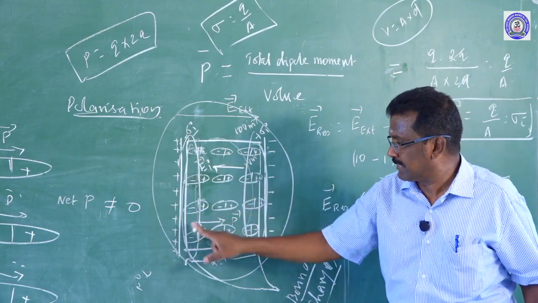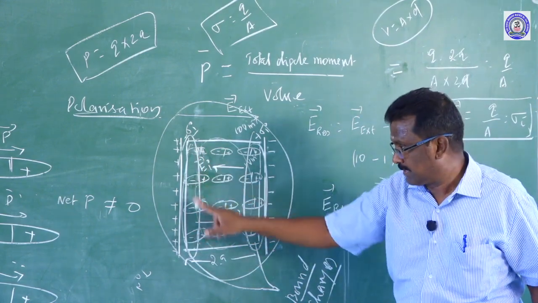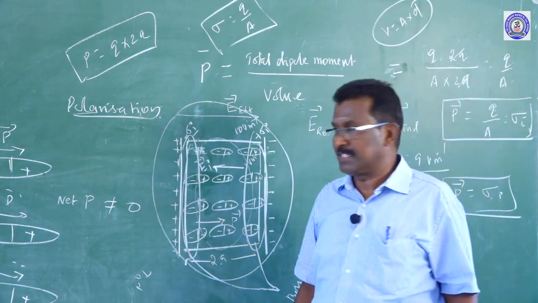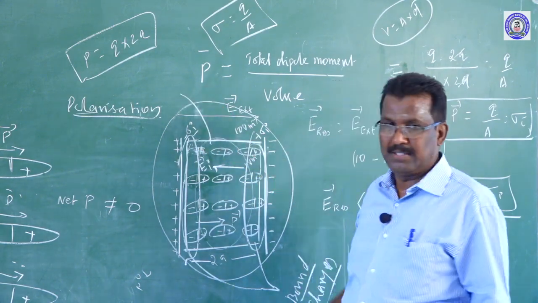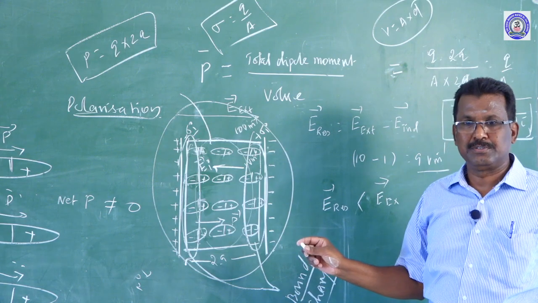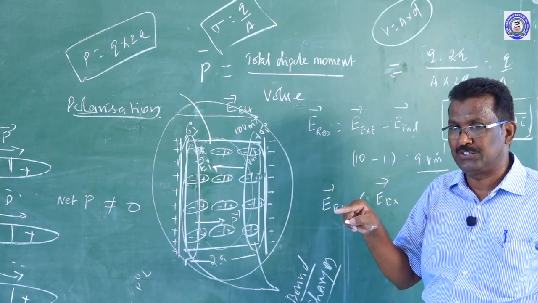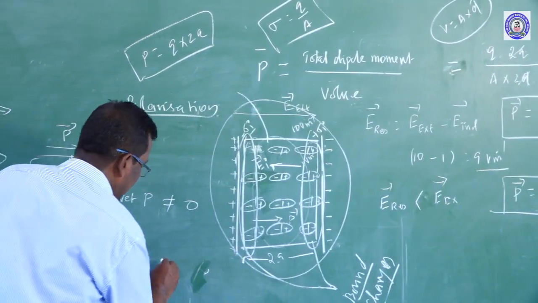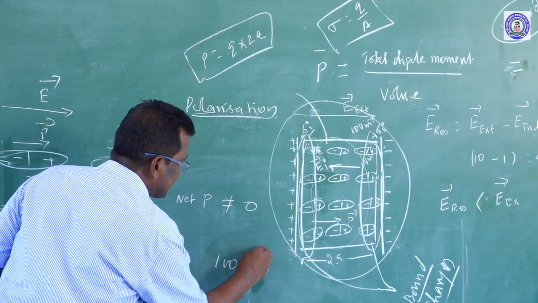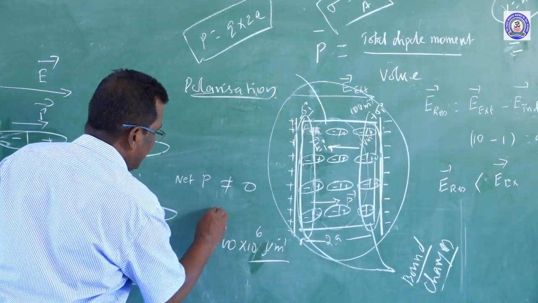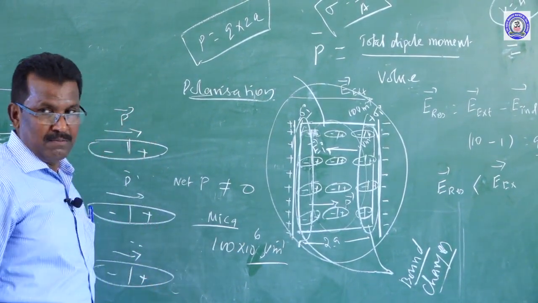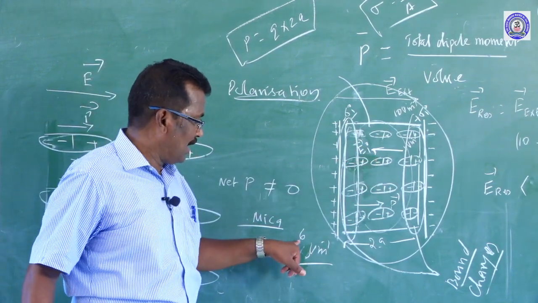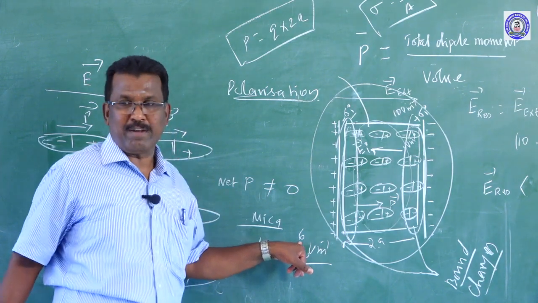See, these charges I already mentioned are called bound charges. Suppose mica is placed between two parallel plates. The electric field the mica can withstand is, for example, 100 into 10 power 6 volt per meter. For mica, the induced dipole moment of the dielectric corresponds to 100 into 10 power 6 volt per meter.